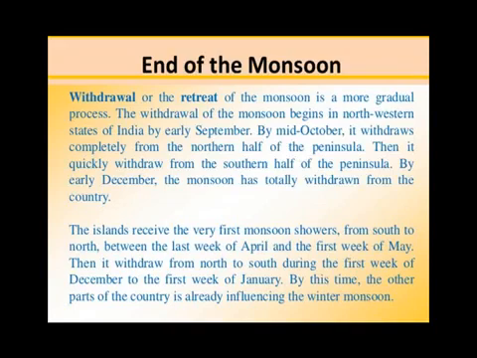By mid-October, generally it retreats from North India. The retreat sometimes starts in September or sometimes in October, and first of all it withdraws from the North Plain. After this, it withdraws from peninsular India also. And by early December, generally the monsoon has completely withdrawn from our country.